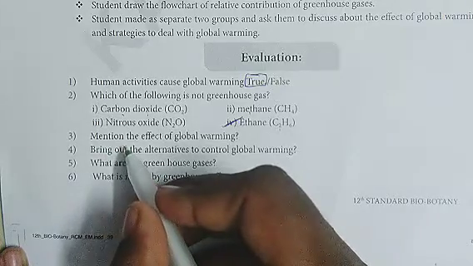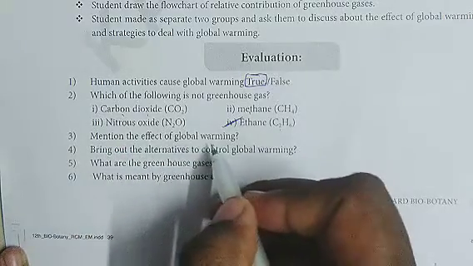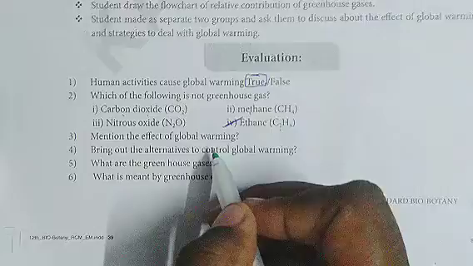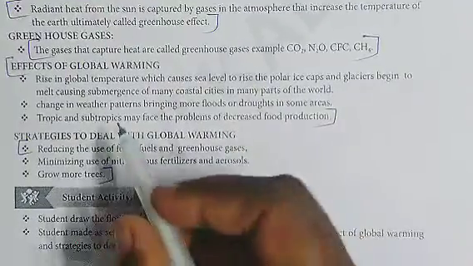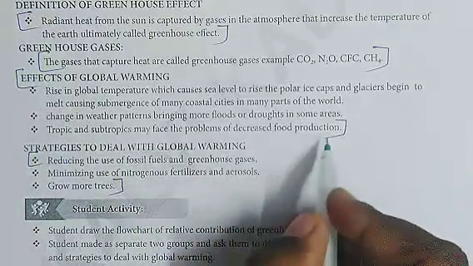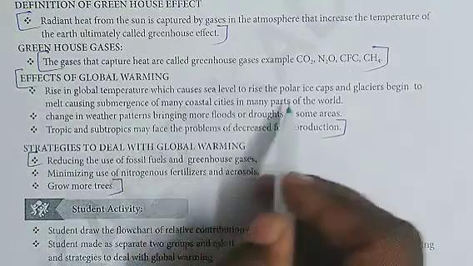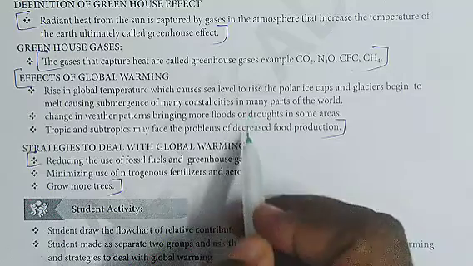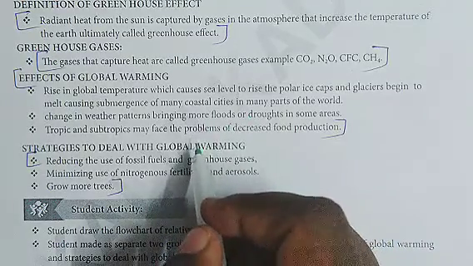Next, third one, mention the effects of global warming. So the answer starts from here till here. This is the answer, these 3 points.